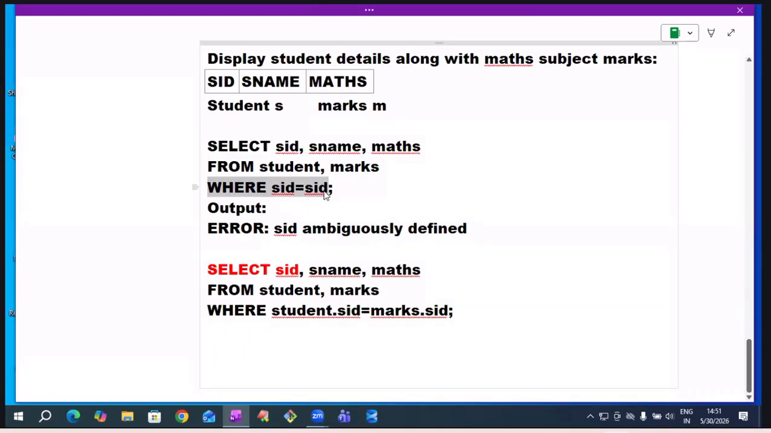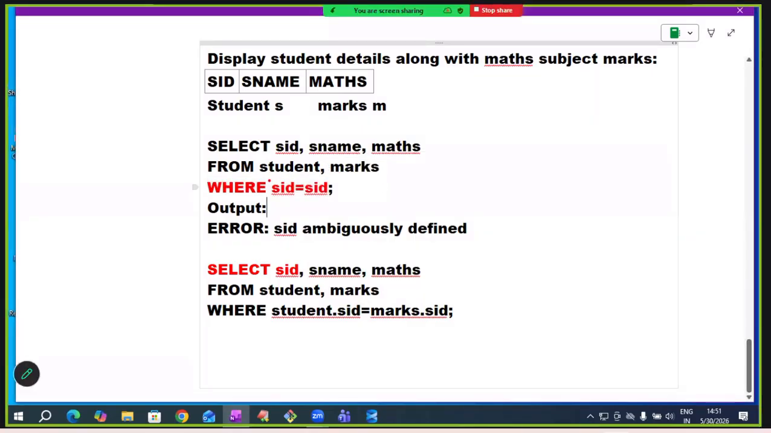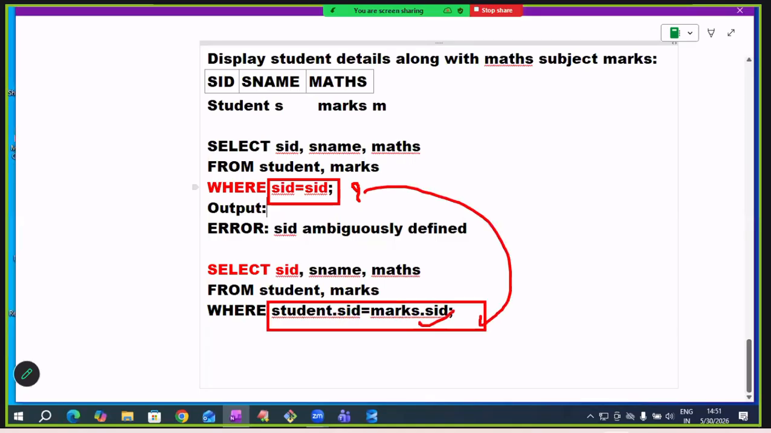Previously, the problem was in the where: which SID should be compared with which SID? This problem was solved by prefixing the column name with the table name. But the problem is there in the select. Which SID are you selecting? Student table SID or marks table SID? Both tables have SID.